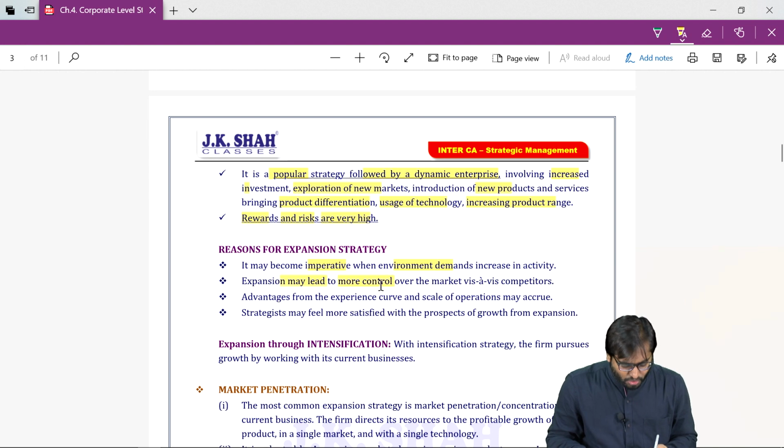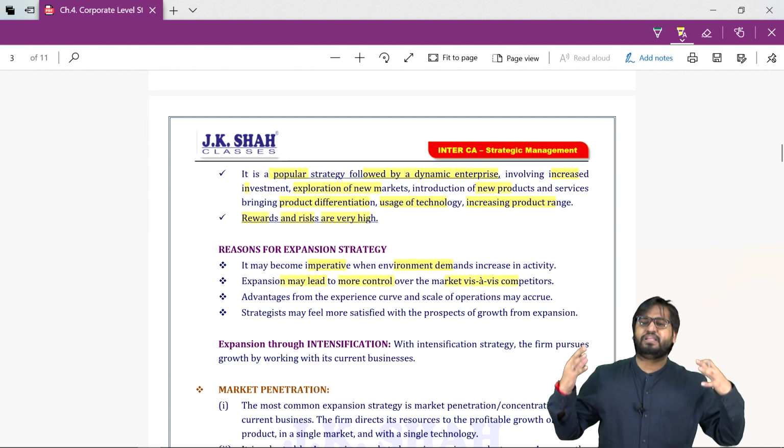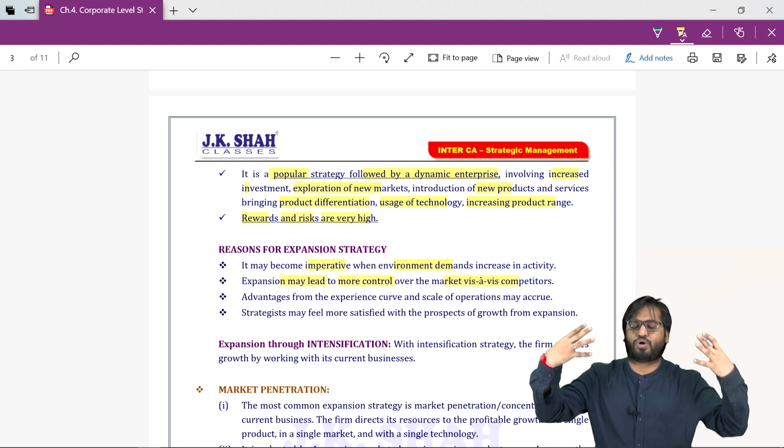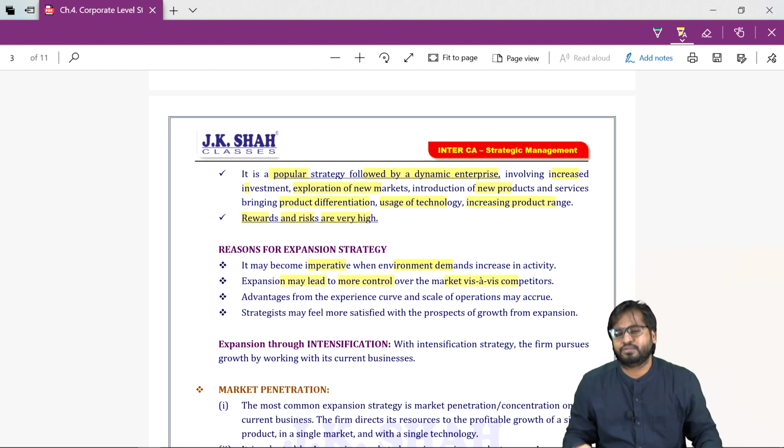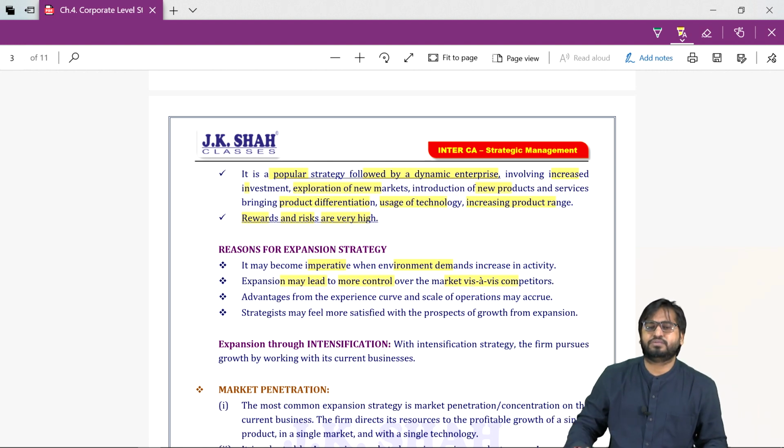Expansion may lead to more control vis-a-vis the competitor. If we expand, we will be able to have a better control over our competitors. We will be able to have a better market position, market share. So that is why we expand.